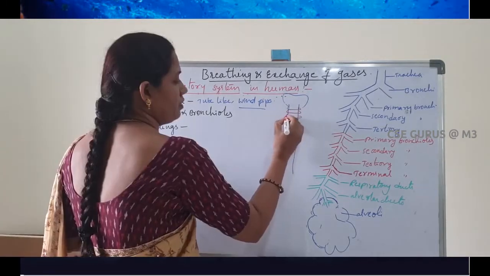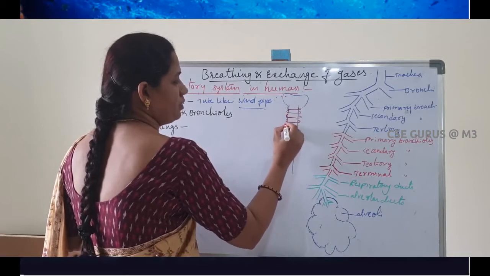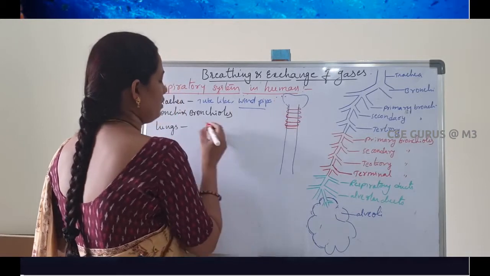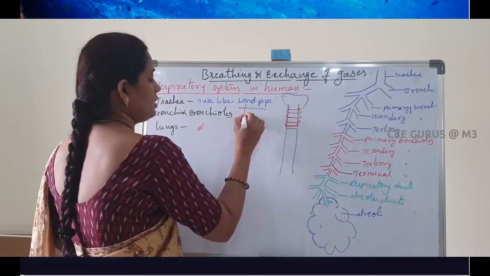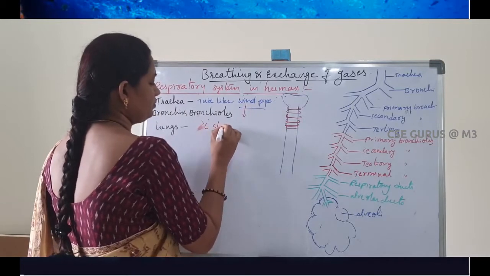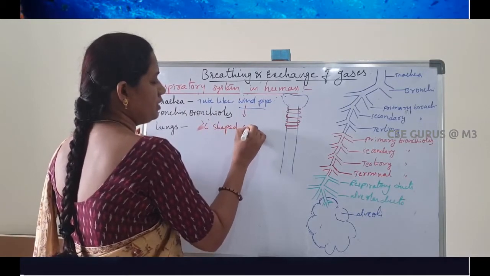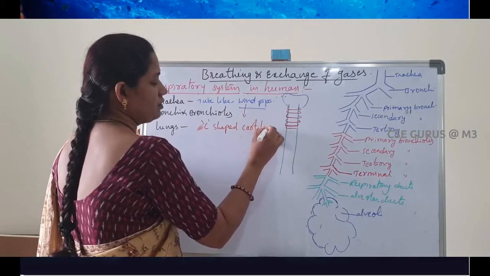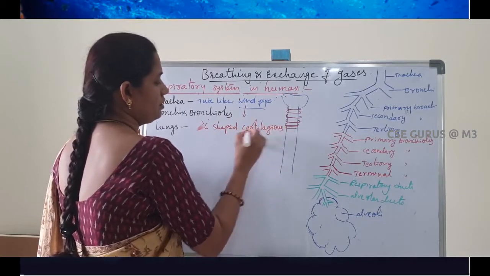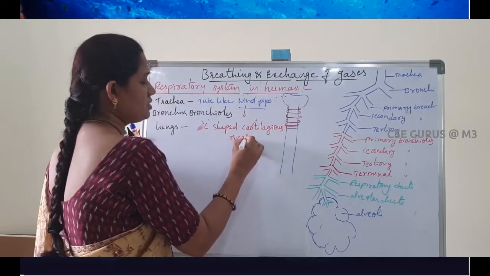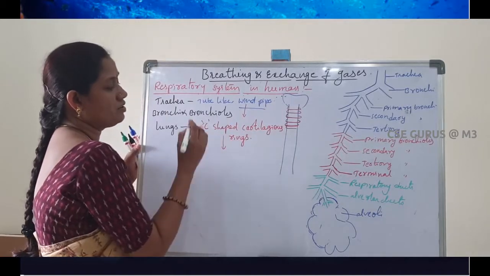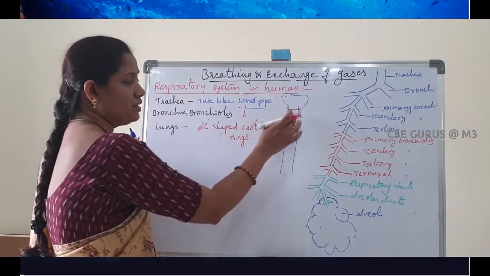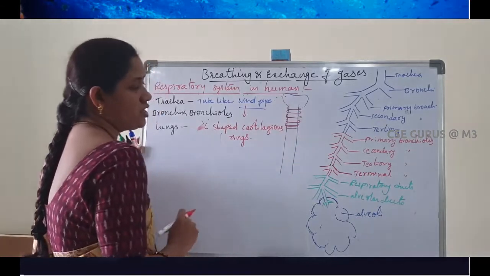It is surrounded by, or covered by, C-shaped cartilaginous rings. These C-shaped cartilaginous rings are present throughout the trachea.